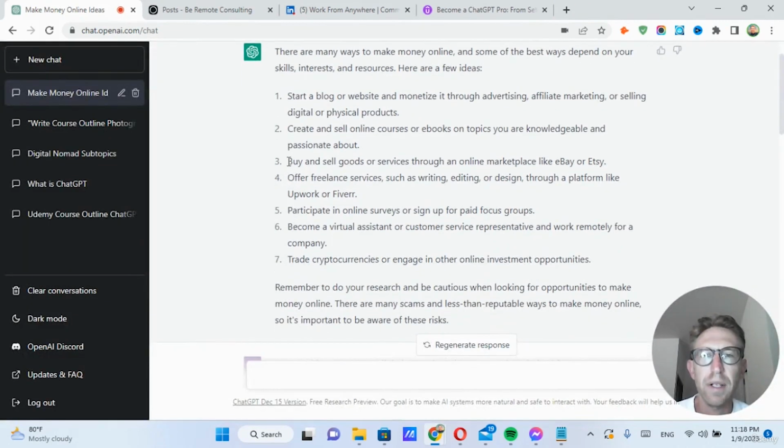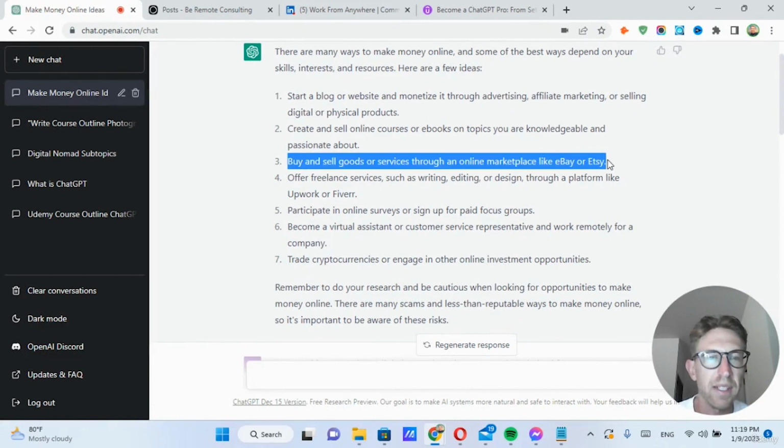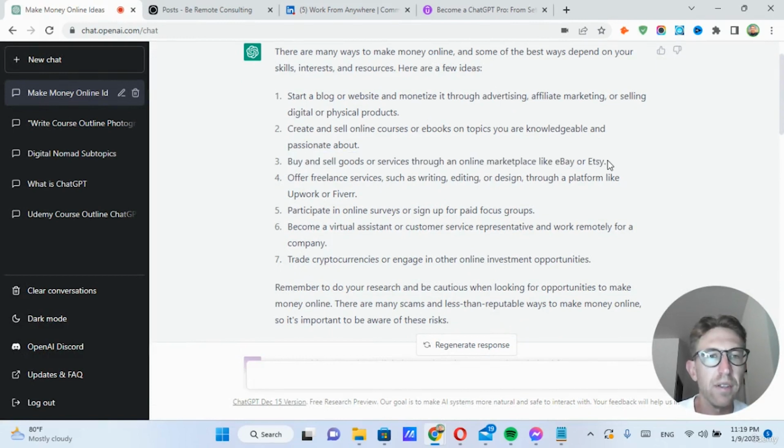Next idea they recommend is to buy and sell goods or services through an online marketplace like eBay or Etsy. So you could use Etsy. Essentially, this allows you to create physical products that you will then have to ship to the customer. Or you can also put something up for sale on eBay. Both of those are most likely going to be physical products. But if you want to sell a service, then you can use a tool like Fiverr or Upwork.